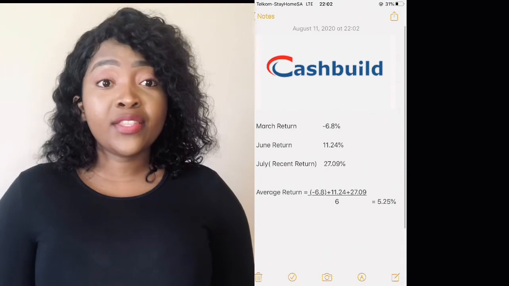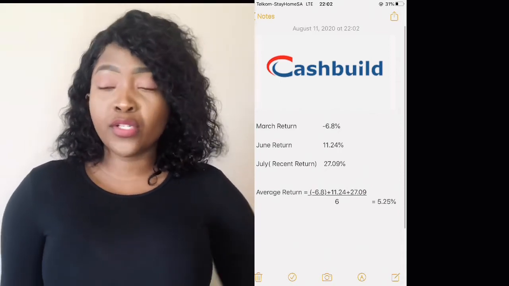So looking at its last return, which was 27%, you can see that it was struggling in the past, but it's only gaining its strength now, and it's building itself up, right? And there's a possibility that Cashbuild can go down somehow, but at this point it is really worth buying into because it's really strengthening up, and it's strengthening up really good.